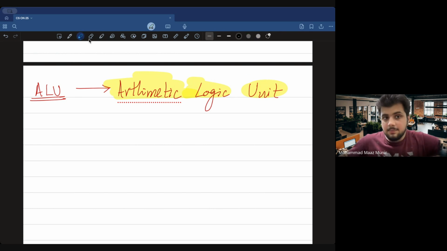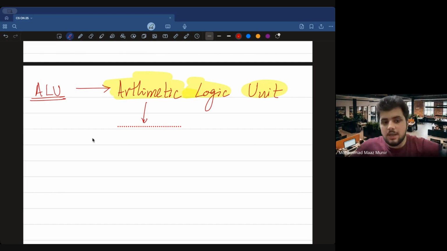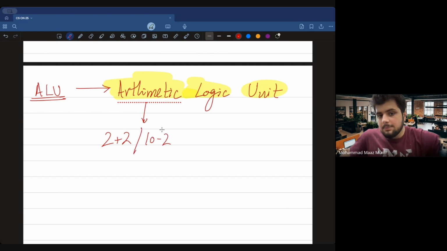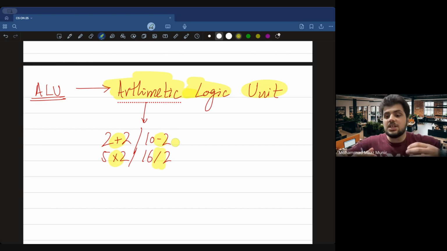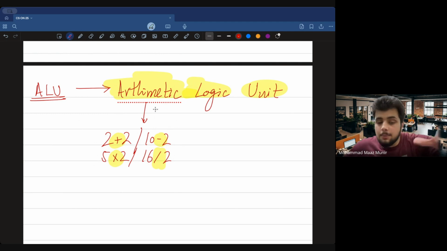अब अर्थमेटिक किसे कहते हैं? Arithmetic refers to your day to day, जो हम ये बोलते हैं ना कि I am doing 2+2, तो ये जो प्लस, या फिर मैं बोल दूं 10-2, माइनस, या फिर मैं बोल दूं maybe 5 × 2, या if I also divide something, 16/2. ये जो आपके signs हैं ना, these plus, minus, multiply, divide operators, these are basically referred to as arithmetic. So if I'm doing arithmetic calculations, I'm basically dealing with operators, like I'm either adding stuff, or subtracting stuff, or multiplying stuff or dividing stuff.